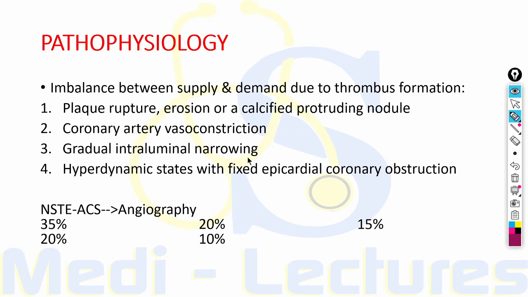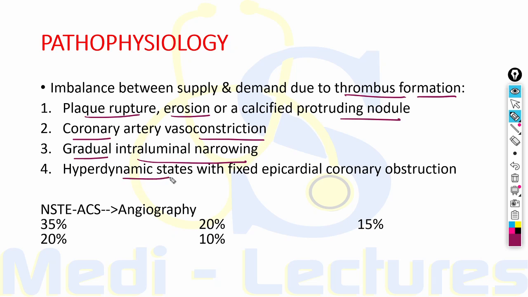Now coming on to the pathophysiology of NSTE-ACS, there is an imbalance between supply and demand due to thrombus formation. This thrombus formation can occur due to any one of the following reasons. There can be atherosclerotic plaque rupture, erosion, or a calcified protruding nodule in the lumen of the epicardial coronary artery. There can be coronary artery vasoconstriction or gradual intraluminal narrowing.